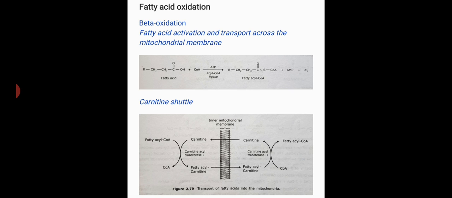In the carnitine mediated transfer, fatty acyl coenzyme A molecule is first converted to a fatty acyl carnitine derivative by carnitine acyl transferase 1 enzyme. A carrier protein within the mitochondrial inner membrane then transfers this fatty acyl carnitine into the mitochondrial matrix.